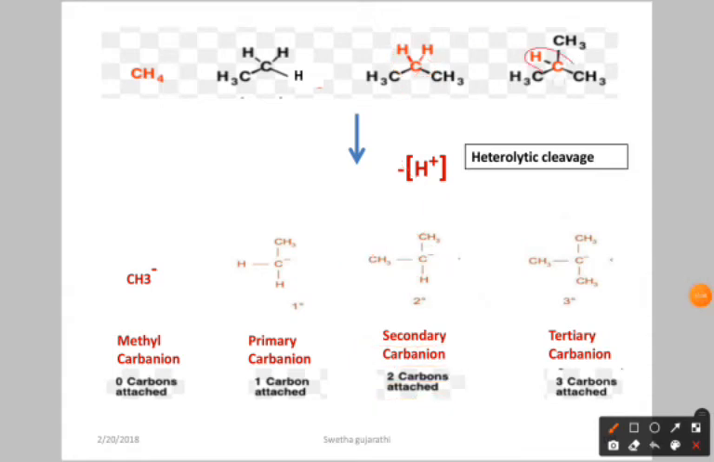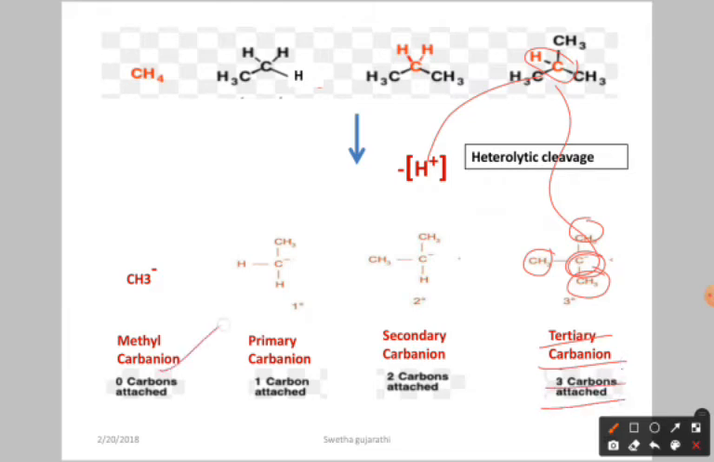Now from this carbon you are going to remove the H plus, so you get the negative charge on this carbon. Now this carbon is attached to three carbon atoms, so it is called a tertiary carbanion. So this is a methyl carbanion, primary carbanion, secondary carbanion, tertiary carbanion. Here also you can show 1 degree, 2 degree, 3 degree, meaning primary, secondary, tertiary carbanions.